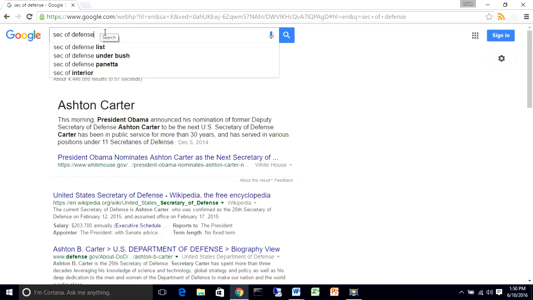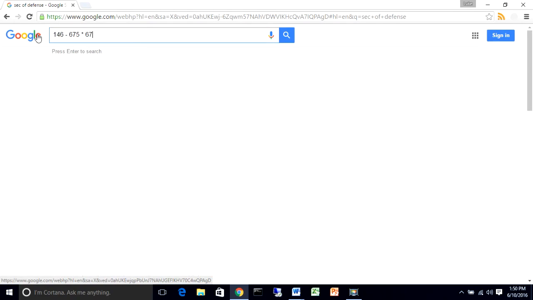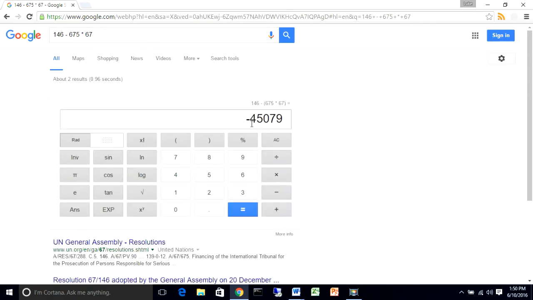Now, Google also can do something that's really cool. Say you're doing some math homework tonight. Okay, and you get stuck on a problem, you're doing order of operations, and there's this weird question here. And so I need to know the answer. So I can just type it into Google and it will actually tell me the answer and it'll actually show me a little bit of the math. So I'm struggling with order of operations. I can't get the right answer, but here it tells me the right answer right here, negative 45,079. Okay, and it actually shows me that I need to do these two numbers first before I do the subtraction, and that was my problem.